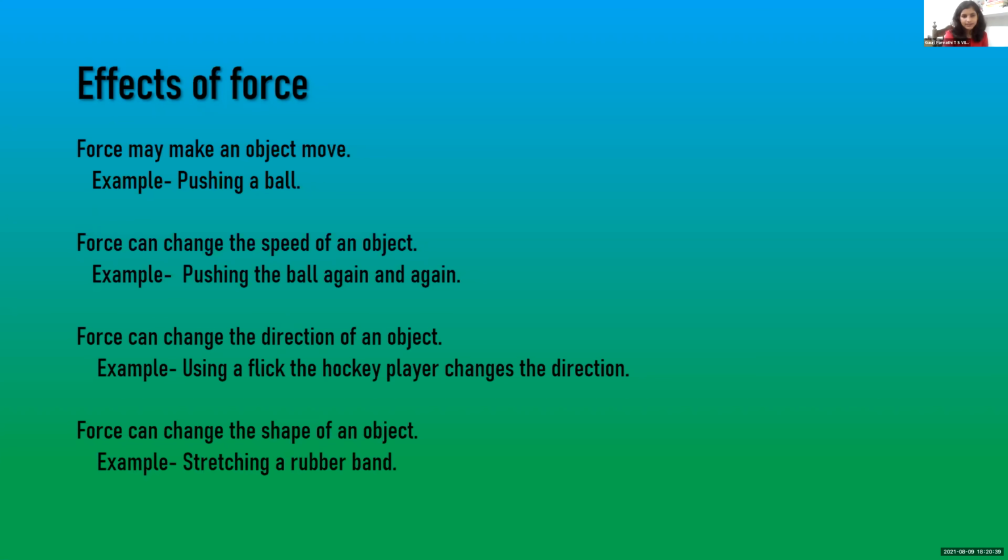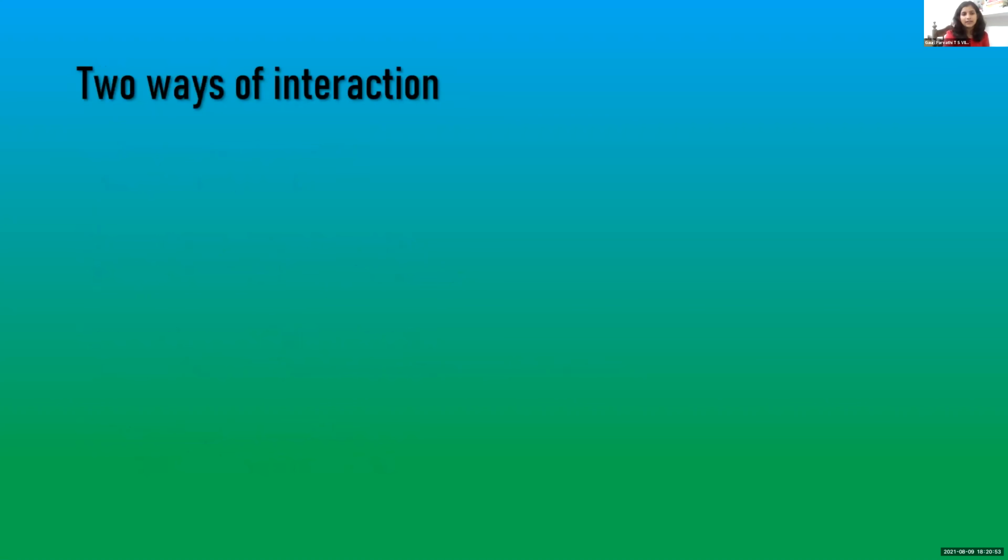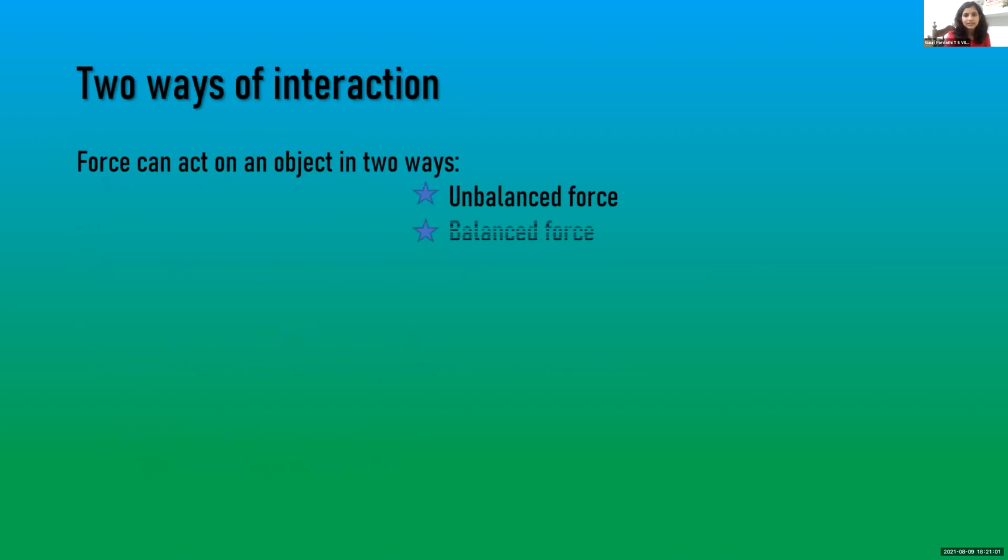Fourth effect of force. Force can change the shape of an object. For example, stretching a rubber band. All these effects take place in our real lives, even though we don't pay much attention to them. Two ways of interaction. Force can act on an object in two ways. The first way is unbalanced force, and the second way is balanced force.